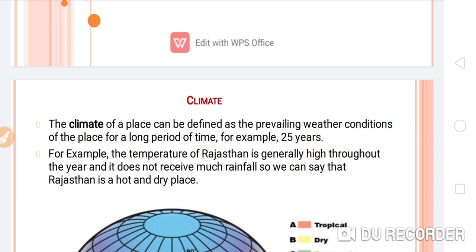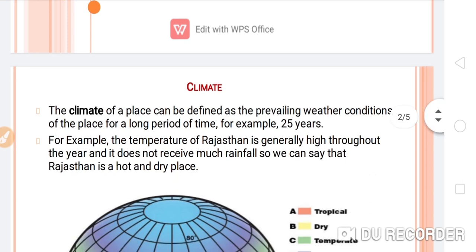If you take an example of Rajasthan, the temperature of Rajasthan is generally high throughout the year and it doesn't receive much rainfall, so we can say that Rajasthan is a hot and dry place.